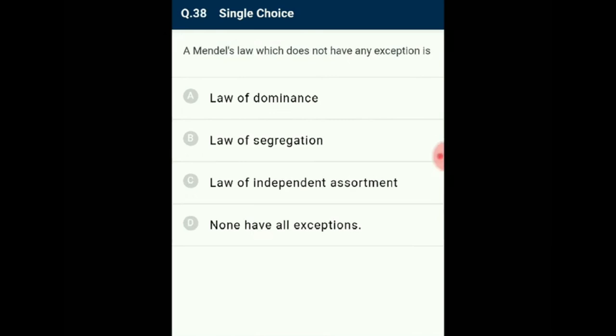Question number 38. A Mendel's law which does not have an exception is. Co-dominance and incomplete dominance are exceptions to the law of dominance. Linkage is the exception to the law of independent assortment. The law of segregation has no exceptions, which states that in a hybrid, the members of an allelic pair stay together without mixing and separate or segregate independently during gamete formation. So the answer for this question is option B, law of segregation.